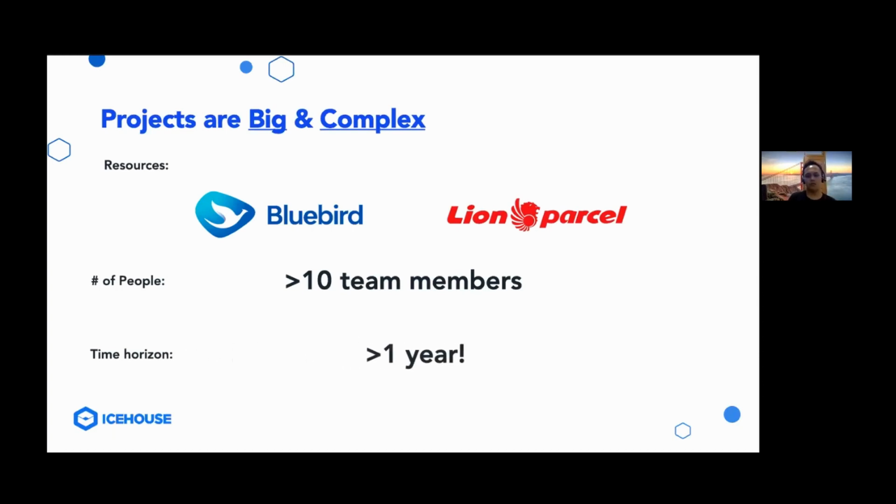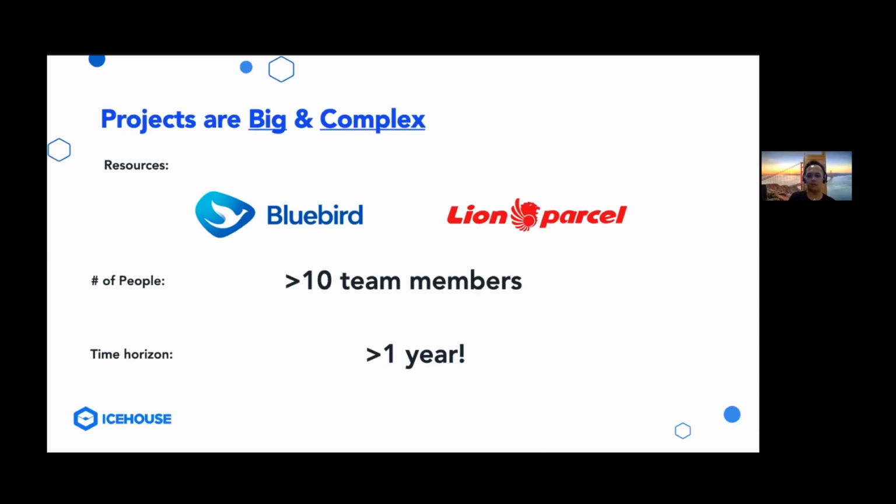So for each of these projects, we've done them for more than a year. That's actually quite a long time to develop an app. For comparison, we usually do small scale projects within a 3-month time horizon. We develop an MVP and launch it, and that's it.